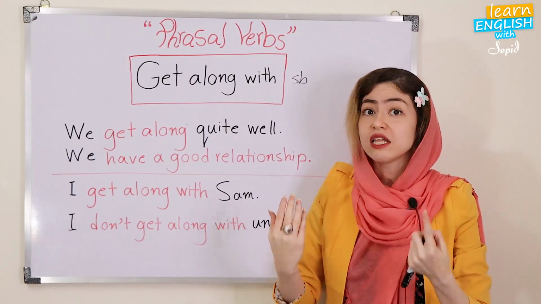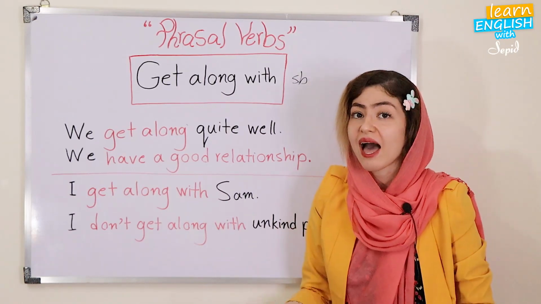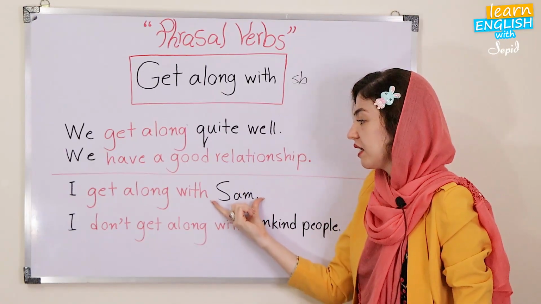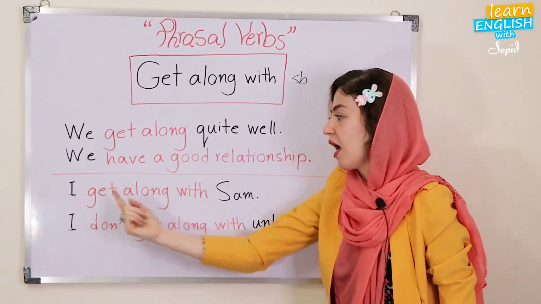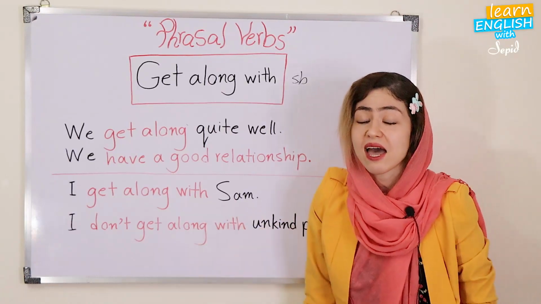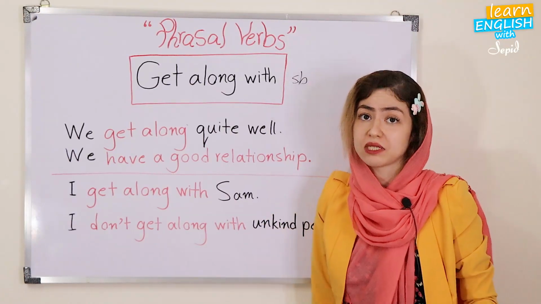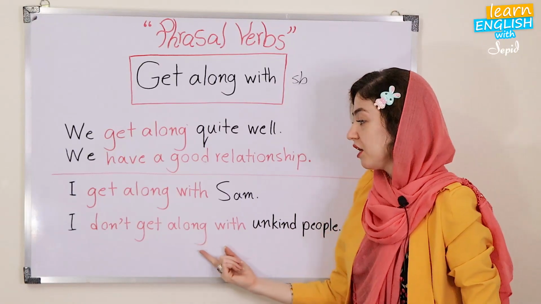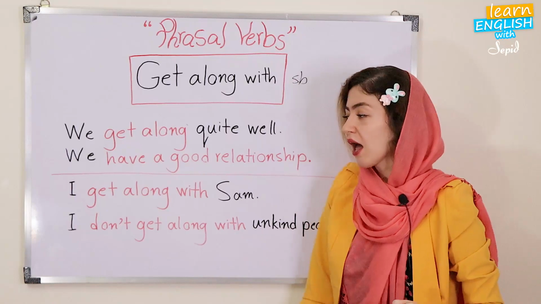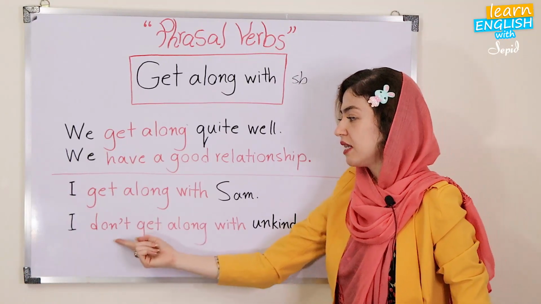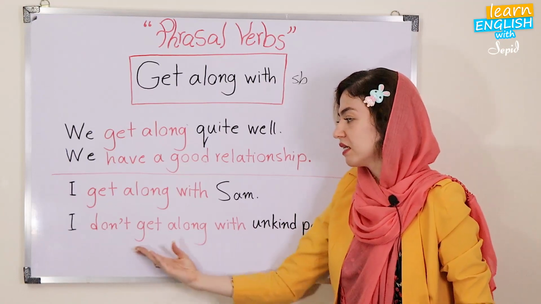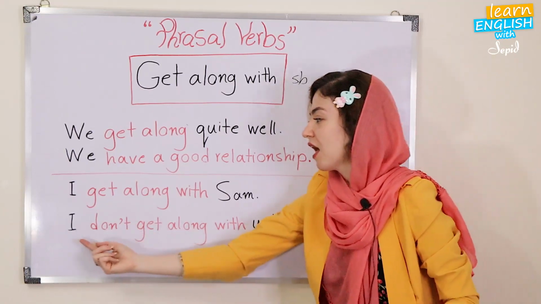I want to tell you who I have a good relationship with. So here I say Sam. I get along with Sam. It means I have a good relationship with Sam. And if I don't have a good relationship, I can just put the negative auxiliary here in order to make this sentence negative.